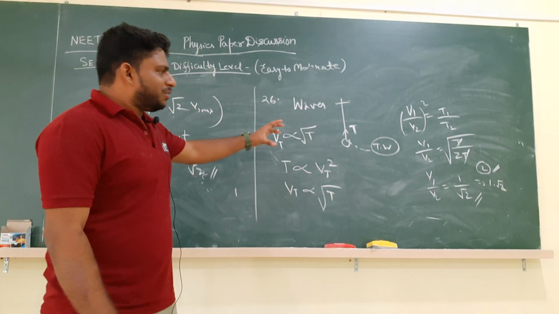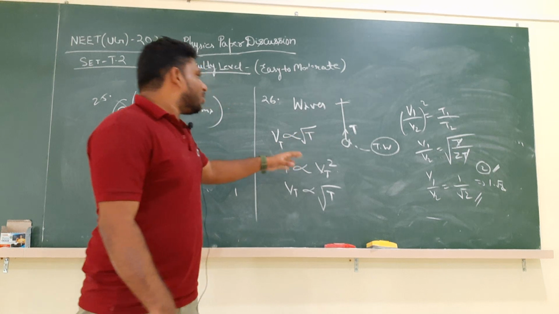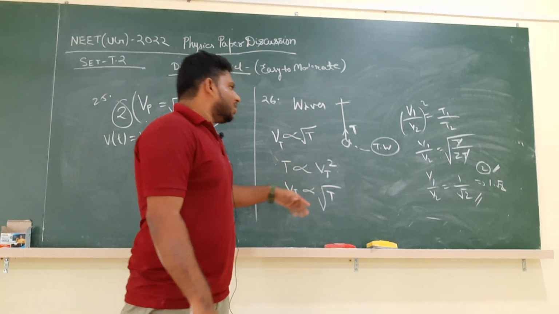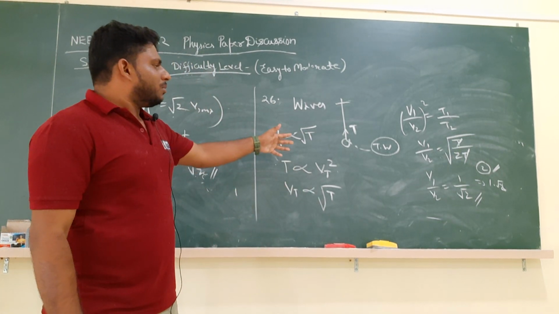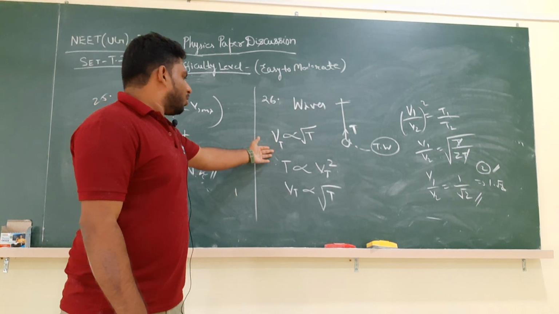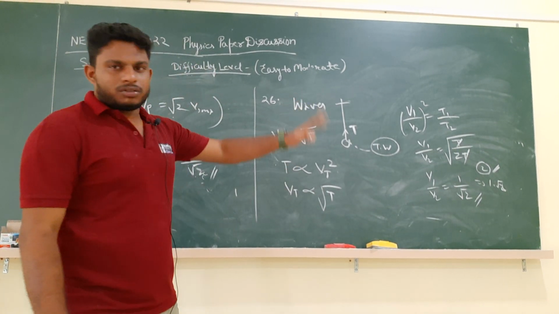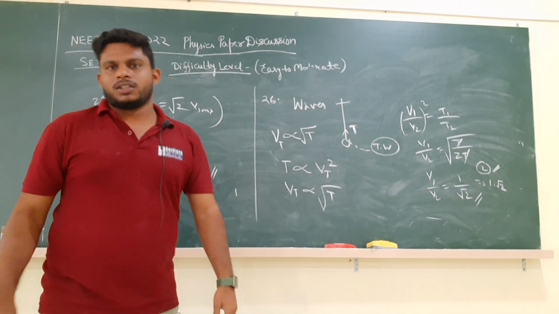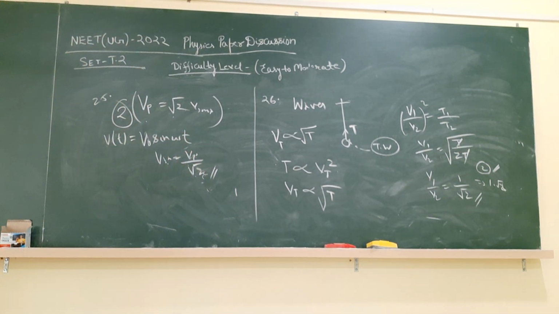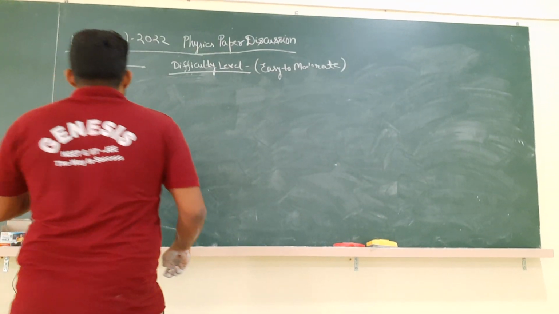Again, I am classifying this as a bit moderate question because most of the students won't remember this relation. But once you remember the relation, it is very easy. So the velocity of the transverse wave is proportional to the square root of the tension in the string. This is how we can solve question number 26. Please note it down. Now coming to question number 27.